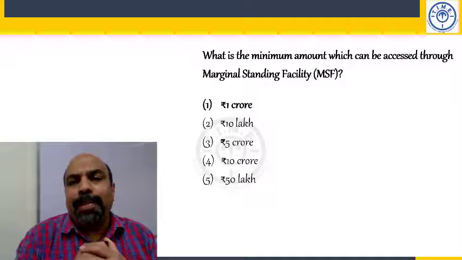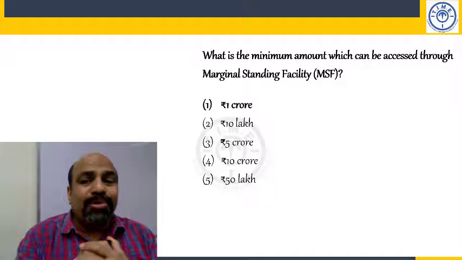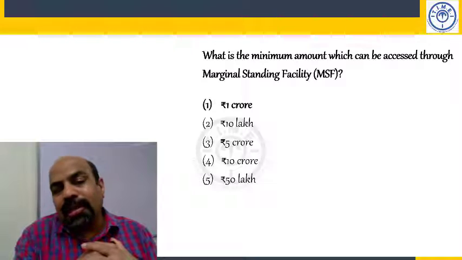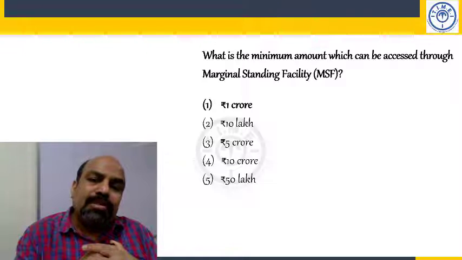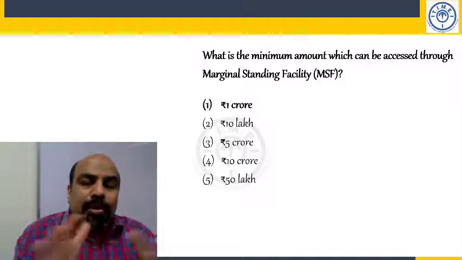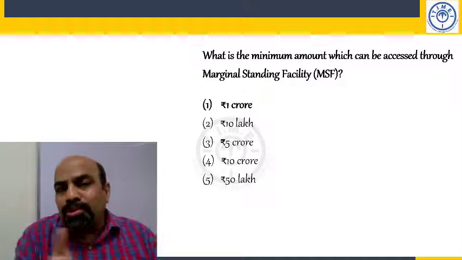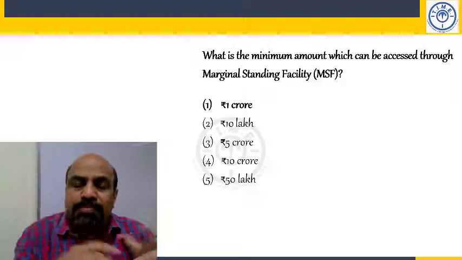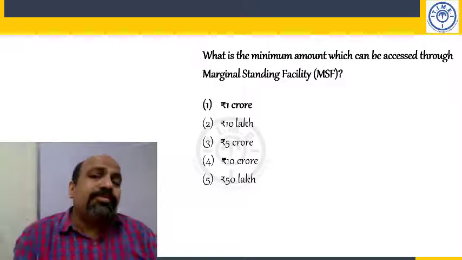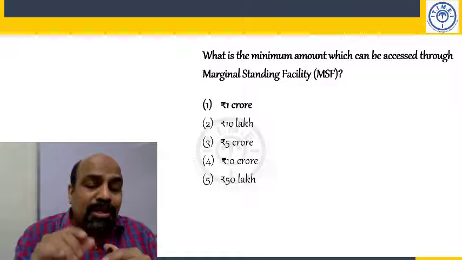In an emergency situation, when interbank borrowings dry up completely. When I say interbank borrowing, we are talking of interbank liquidity. Banks don't have money to lend to each other, so all of this dries up. So they go to the RBI and say, "Bhai, we need money." So the RBI would lend at a particular interest rate.